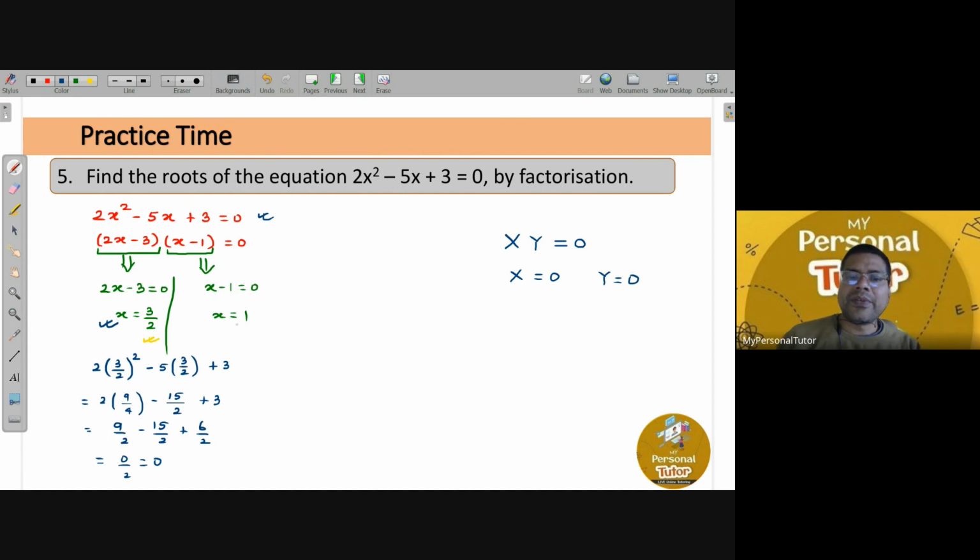Yes, sir. Same way, even if you want to check whether x equals 1 is the correct answer for this quadratic equation or not, you can just substitute 1 and check.